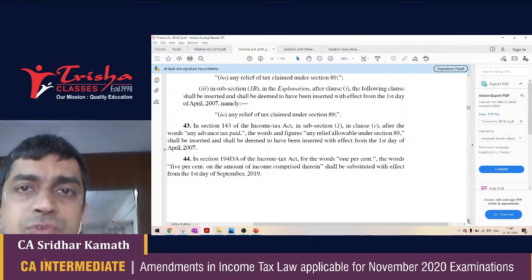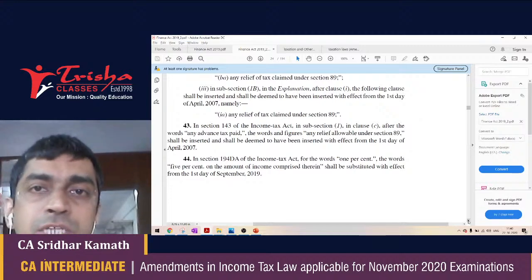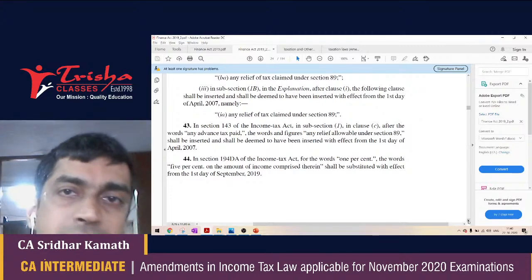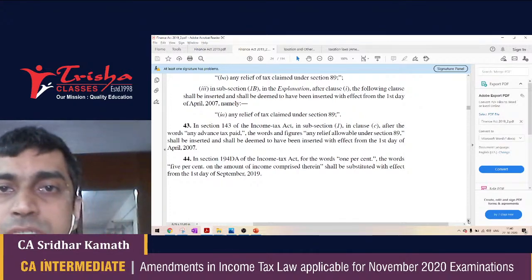Now, 194DA previously talked about cases where, when the insurance company pays you the surrender value of the policy, it does TDS directly at 1% on the surrender value.